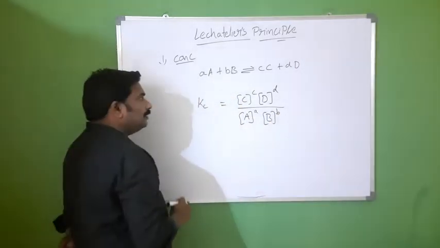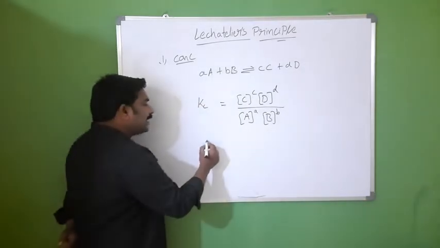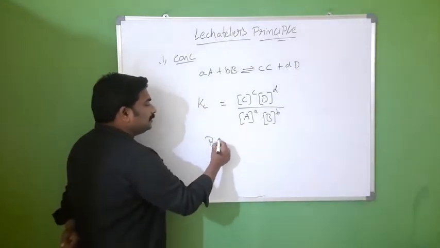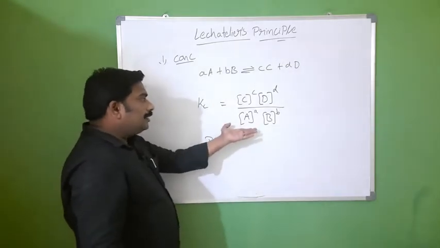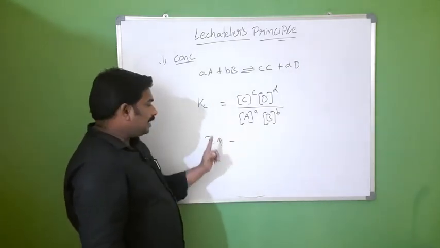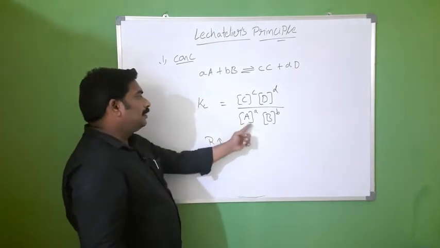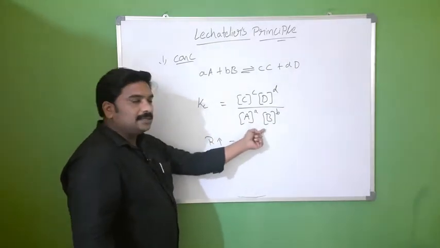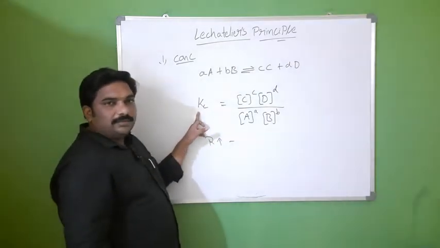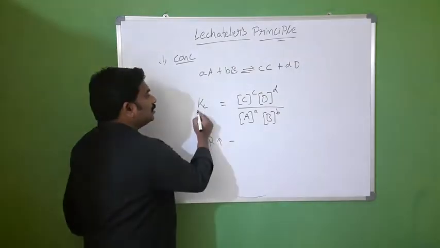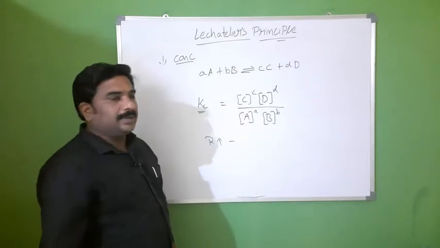Now, if reactant concentration increases, then the denominator value increases. That means A and B concentrations increase, so the denominator value increases. But Kc is a constant value for a given reaction at a particular temperature.